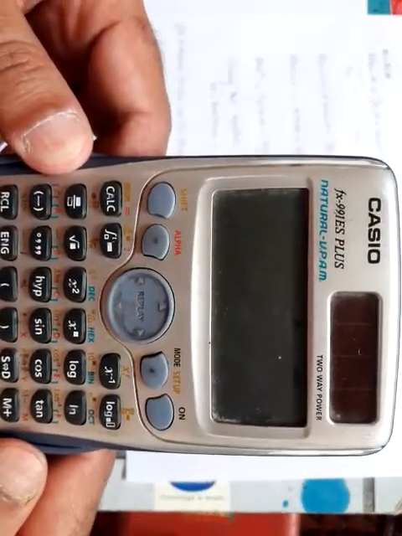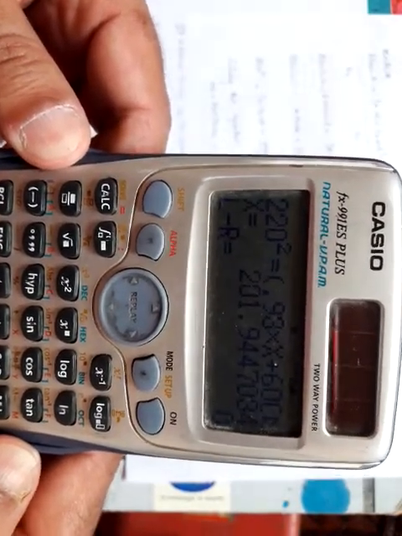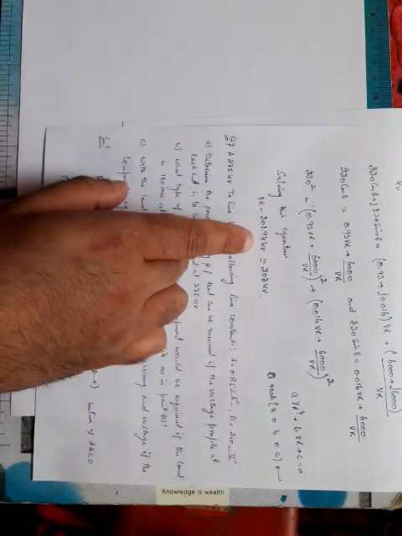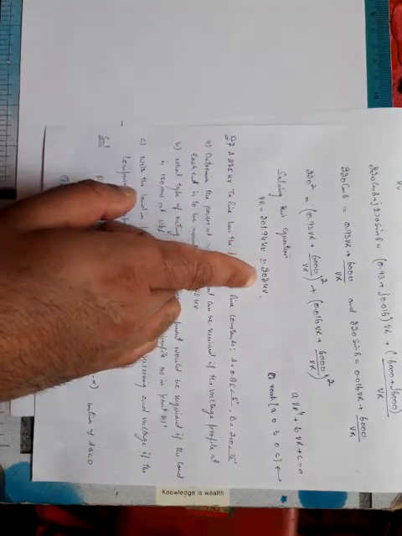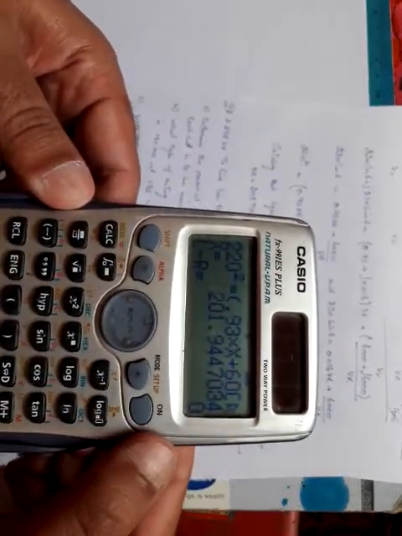You can see it is actually iterating. You get this value, that is 201.944, and that is the actual value which I have calculated over here. You can see 201.94, which is approximately equal to 202 kV. Okay, I hope you got this as well.